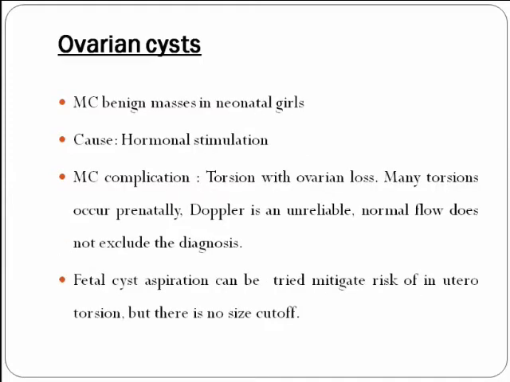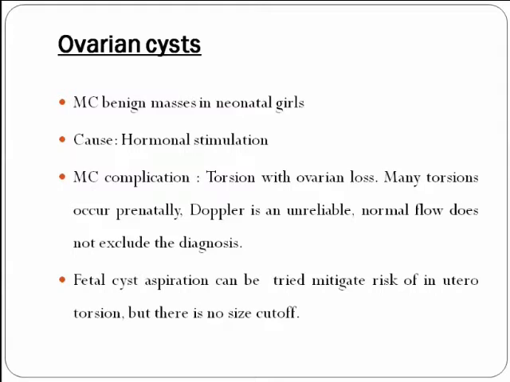Coming to ovarian cysts, ovarian cysts are the most common benign masses in neonatal girls. The cause is hormonal stimulation. For all the neonatal tumors, maternal hormones or immunoglobulins are the causes. The most common complication of ovarian cysts is torsion with ovarian loss.